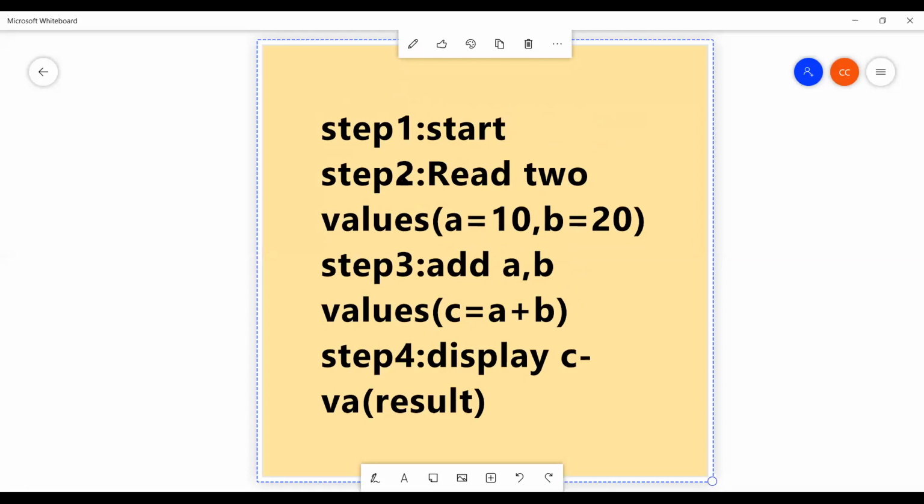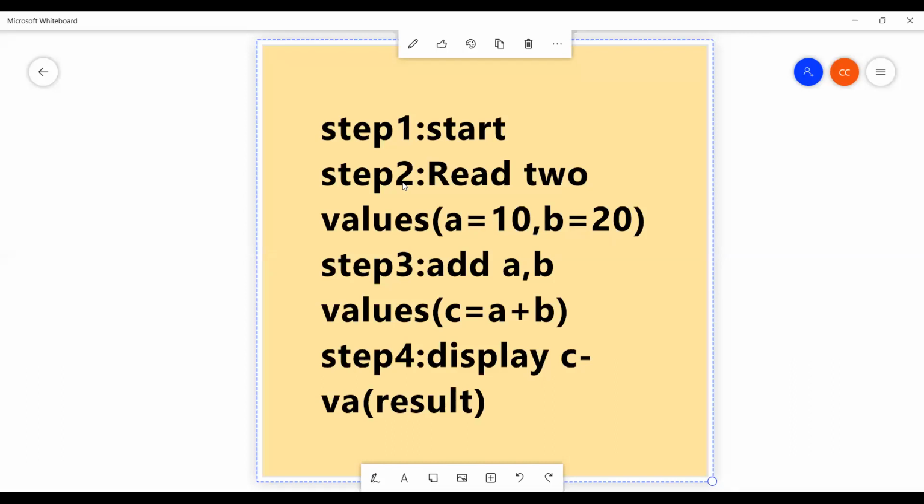Again, I'm telling you, an algorithm is nothing but a step-by-step logical procedure for solving any problem. An algorithm always starts with step number 1, that is start. The last step is stop. Initially step number 2 is taking the values. Next step, performing, calculating.